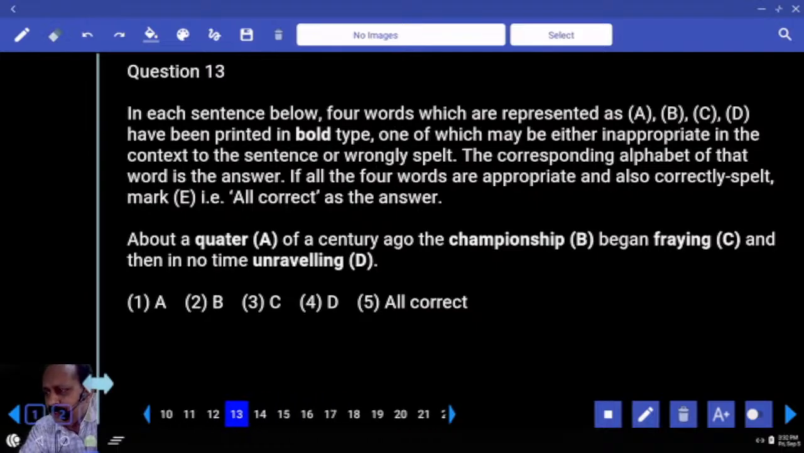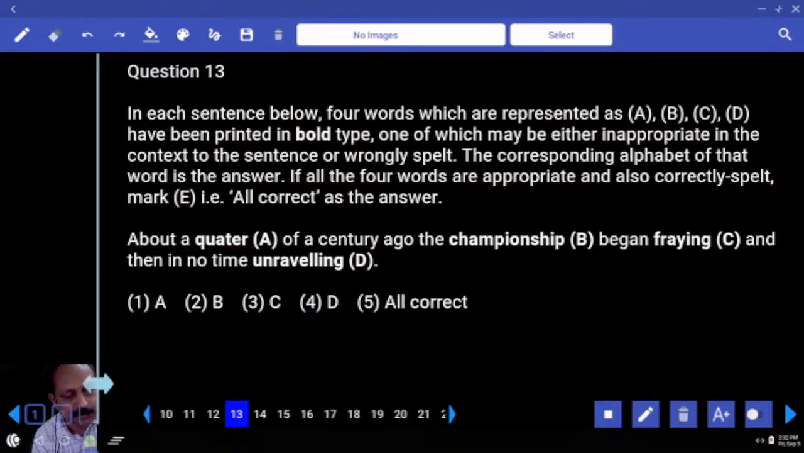These are all silly questions. What is the spelling of quarter? But one question is a good question. These are all about misspelled or inappropriate. Right or wrong? Do I have to write the spelling? No, don't do that, sir.